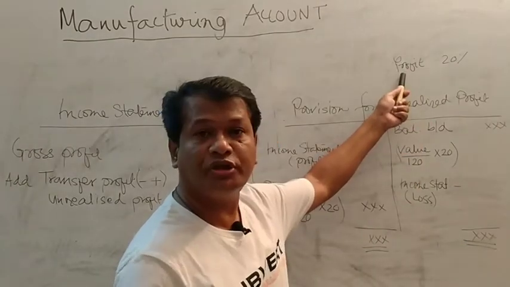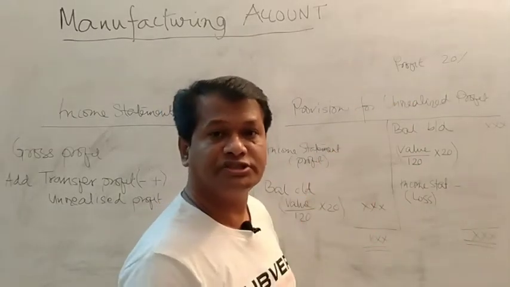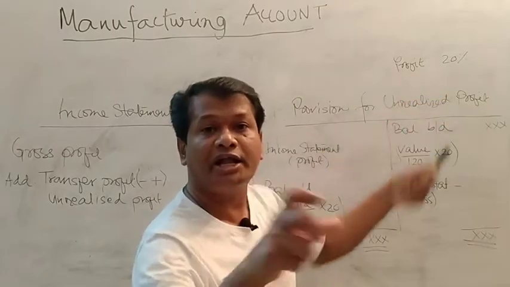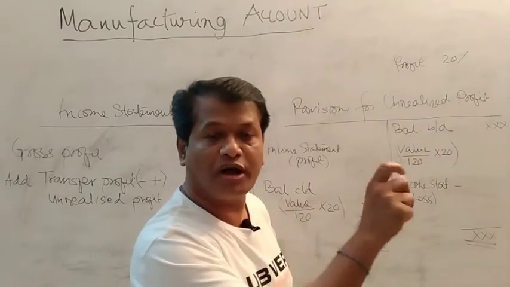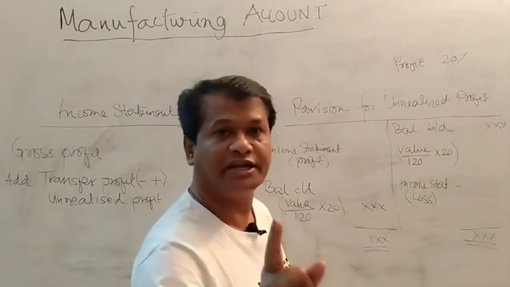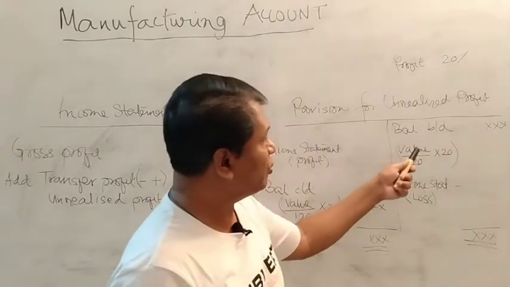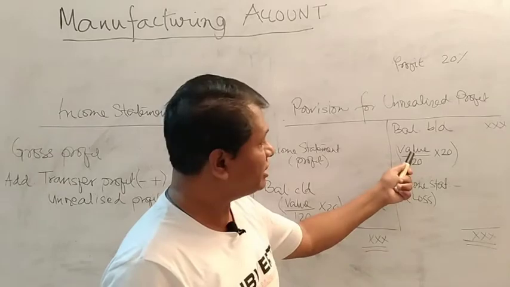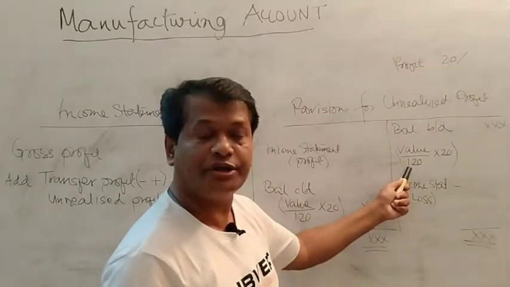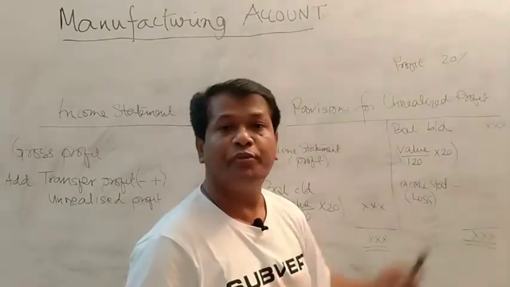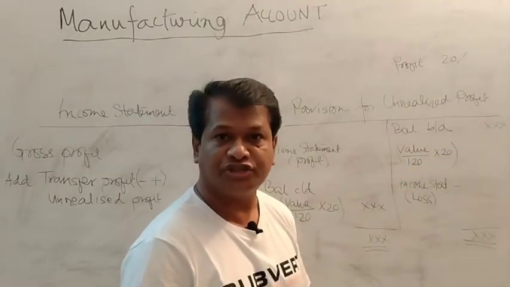Here the transfer profit is 20%, which is added to the cost price. The cost price is normally taken as 100. 100 plus 20 is 120. So the opening value of finished goods is divided by 120 and multiplied by 20. The figure you got is the opening provision for unrealized profit.